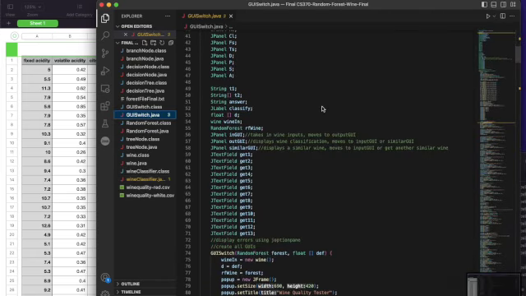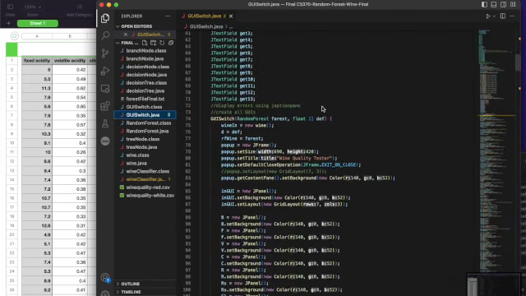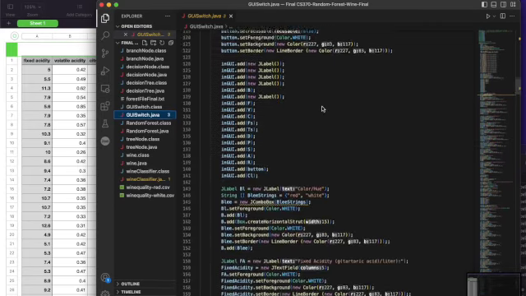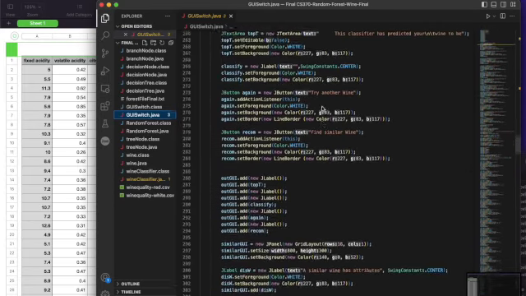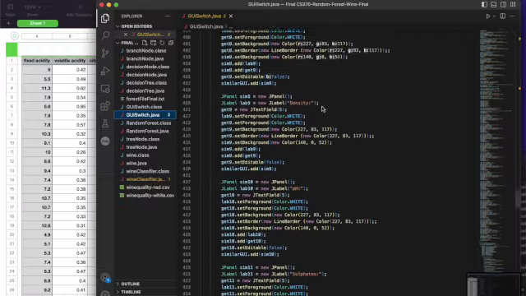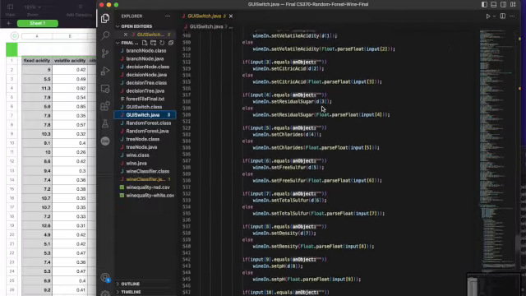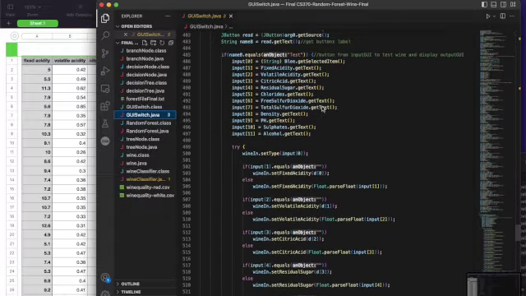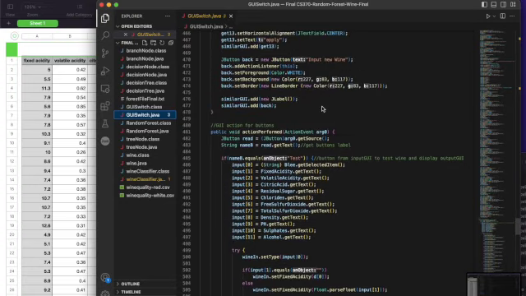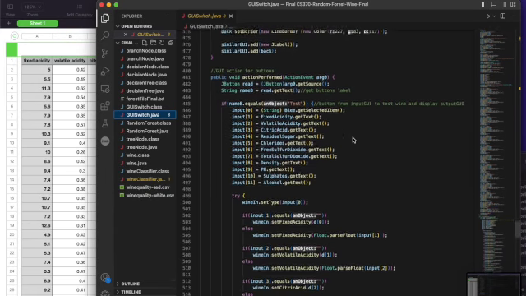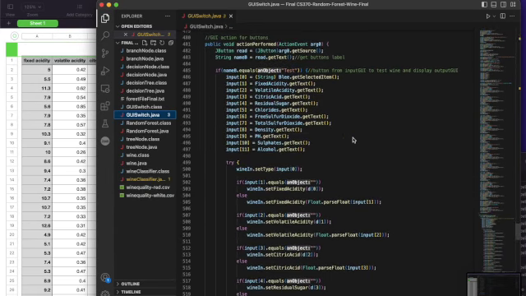GUI. This is how we're going to be taking all the inputs right here, and the action listener, and the action performed. Right here we have a catch error if it's not a number.